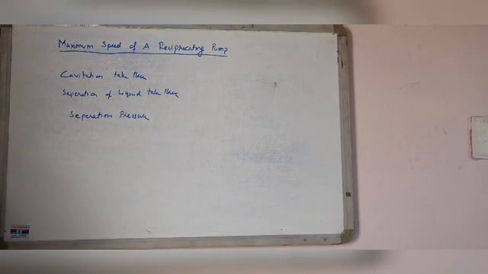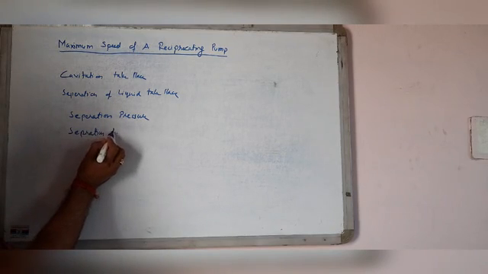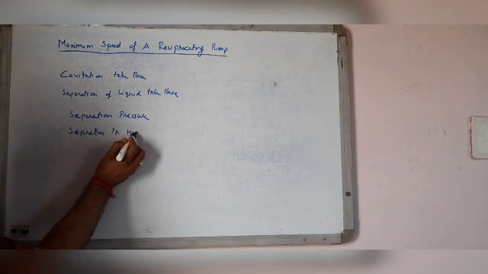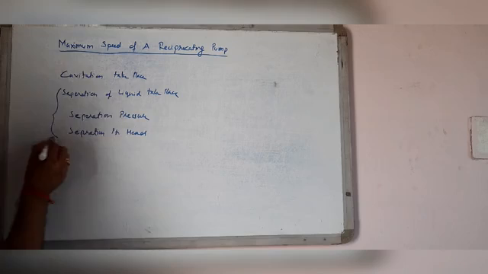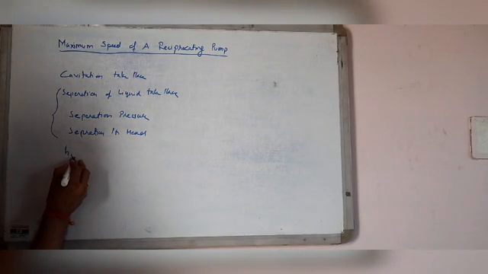And the head corresponding to separation pressure is called separation pressure head. It is denoted by H separation.